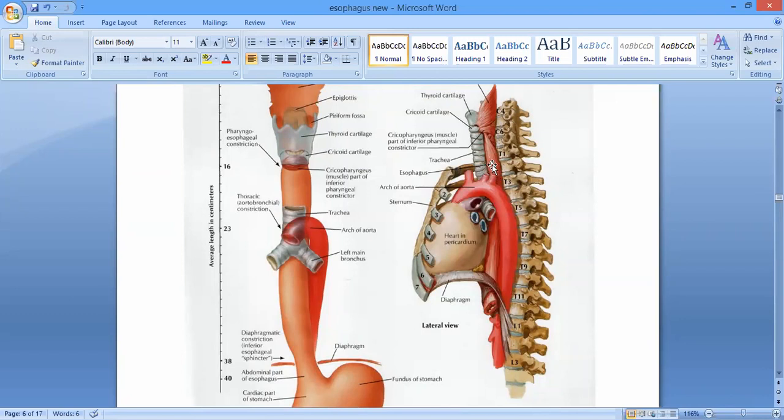And while passing behind the suprasternal notch, when it is going to enter into the thorax, it will first pass through the superior mediastinum, right? Superior mediastinum extends from suprasternal notch up to the sternal angle, right? So suprasternal notch से लेके ये sternal angle तक होता है, angle of Louis, it is also called the manubriosternal joint. Is it or not? Right?